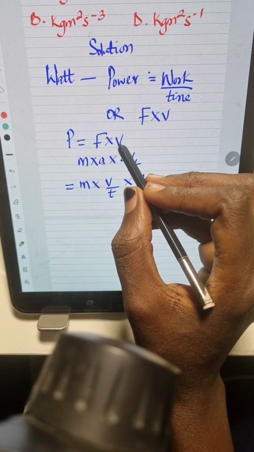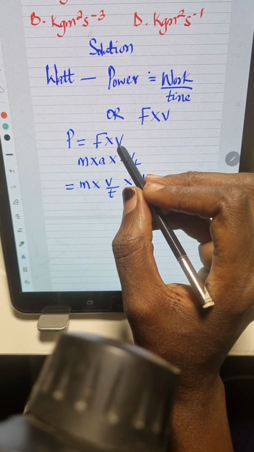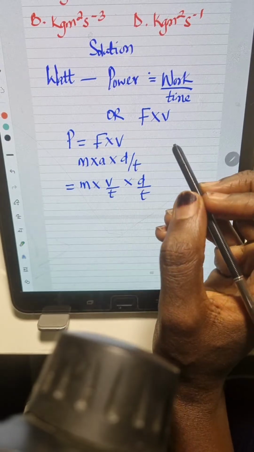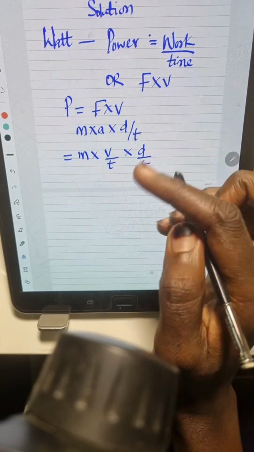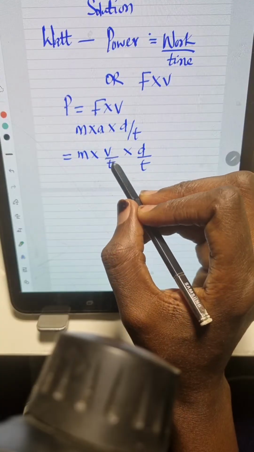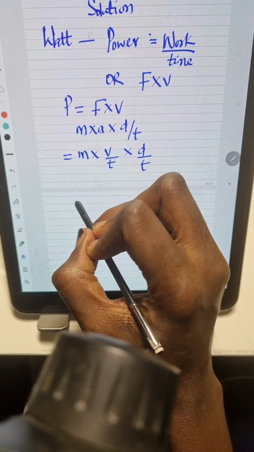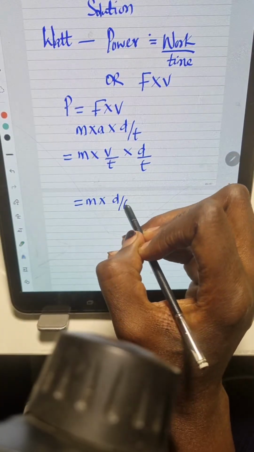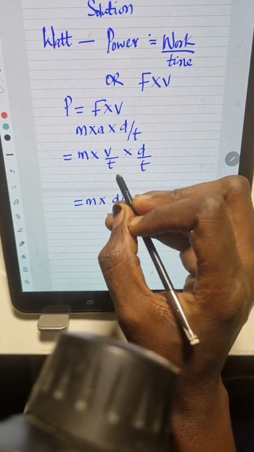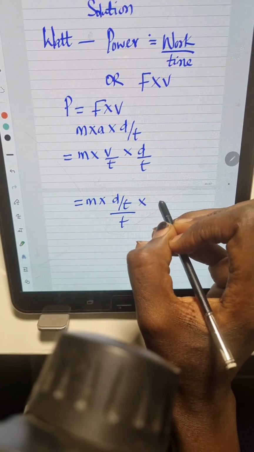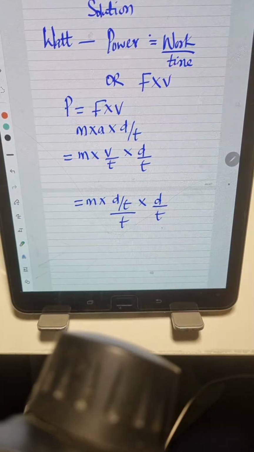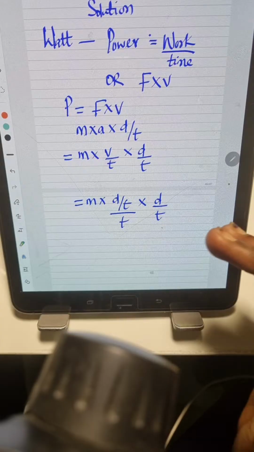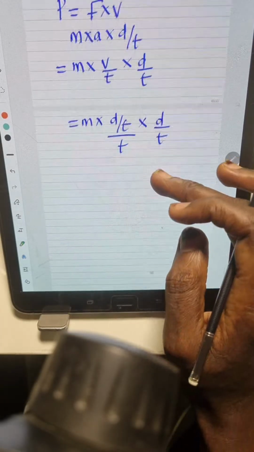I hope you are getting it. Please send me a message in the chat box in case you have any question. Okay. So acceleration is velocity over time. So this is equal to mass times velocity, which is displacement over time, all over this t. Yes, then times d over t. That's how we keep working and simplifying, right?